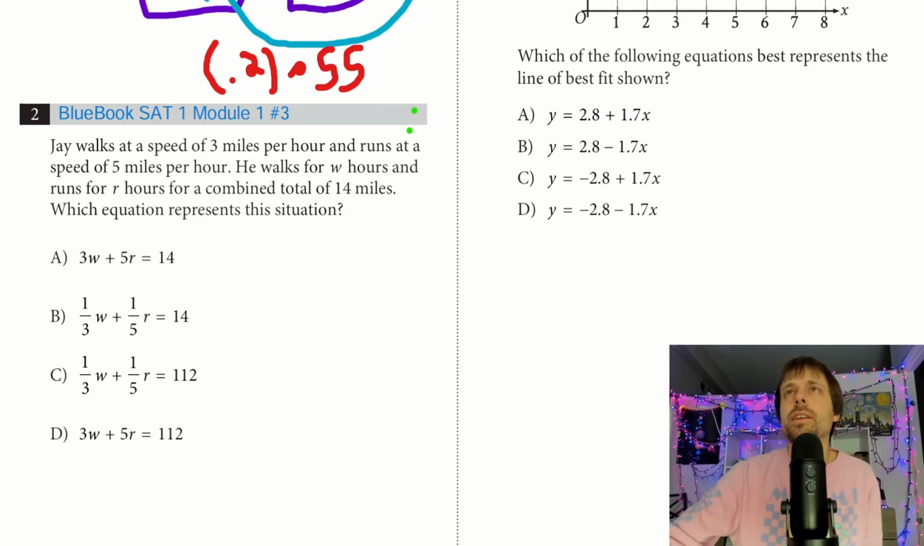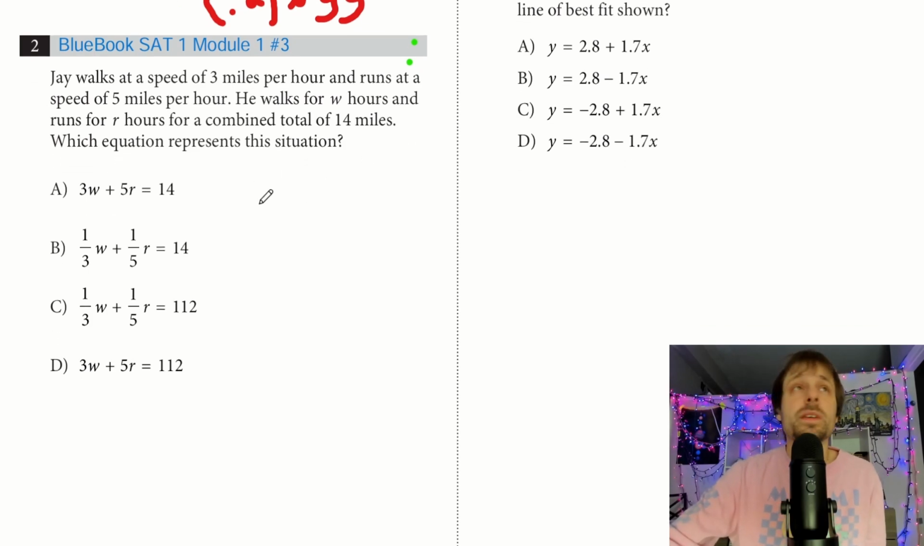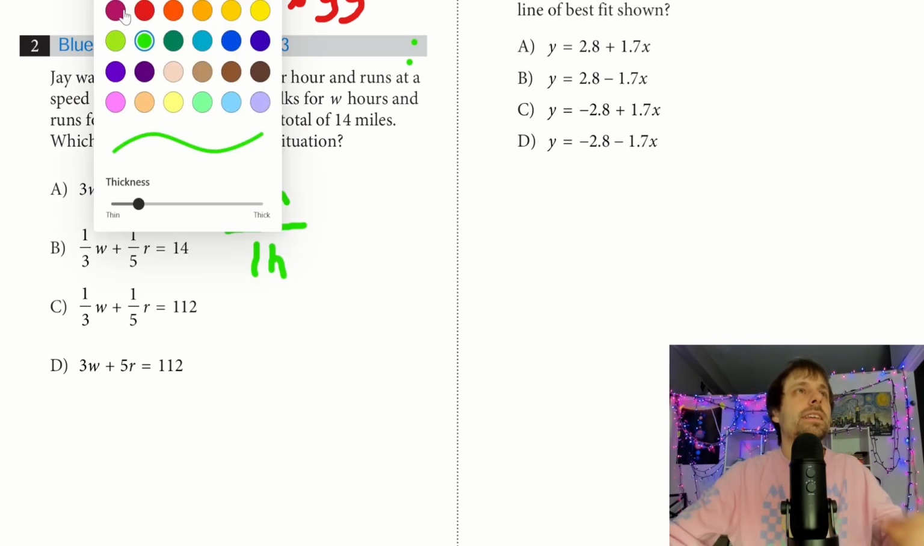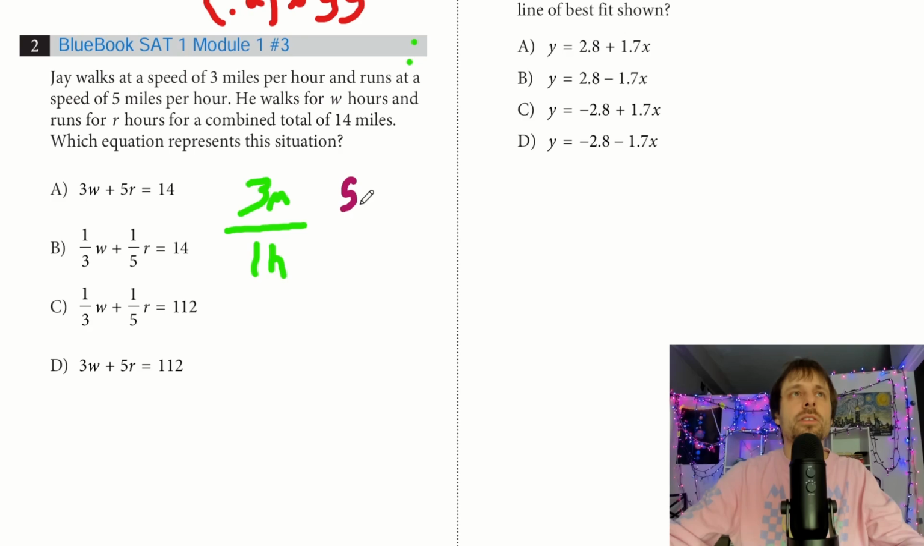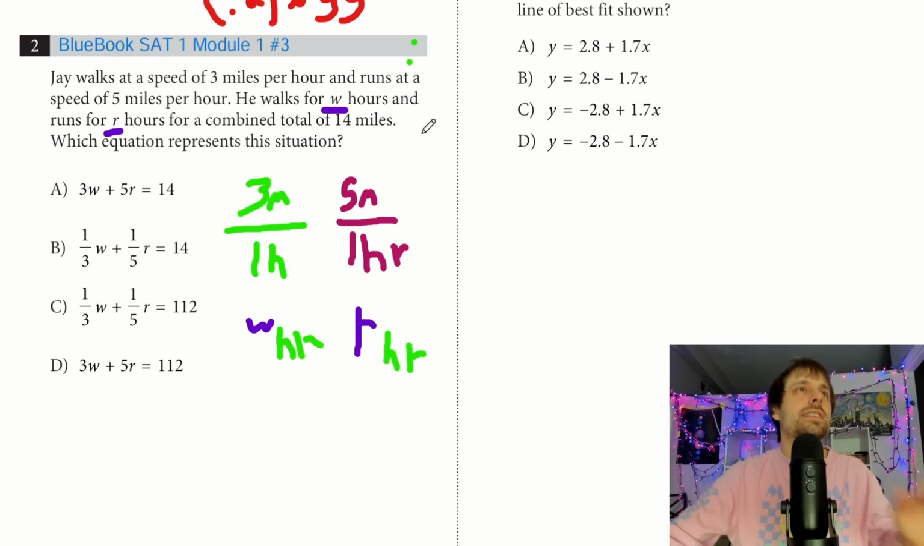For number 2 here, we have Jay walks at a speed of 3 miles per 1 hour. And he runs at a speed of 5 miles per 1 hour. And they tell us some units here. They give us W for hours and R for hours. Okay, so W is going to be the hours that he's walking. R is going to be the hours he is running. But it's cool because these are both hours, right? So let me label that. So those are both hours. And they tell us for a combined total of 14 miles. So 14 is going to be miles in this problem, right?